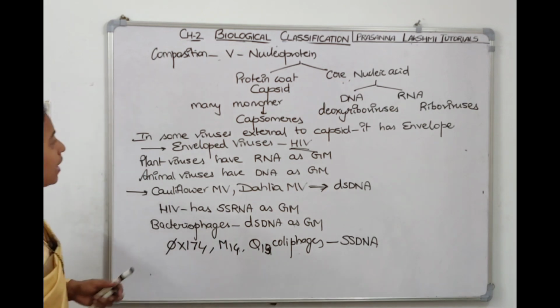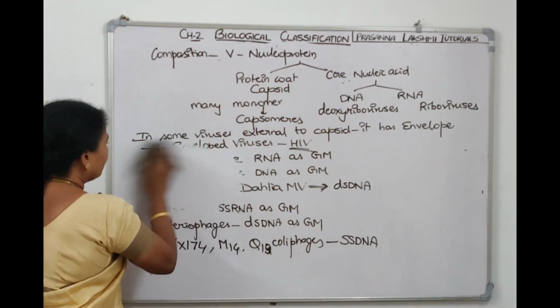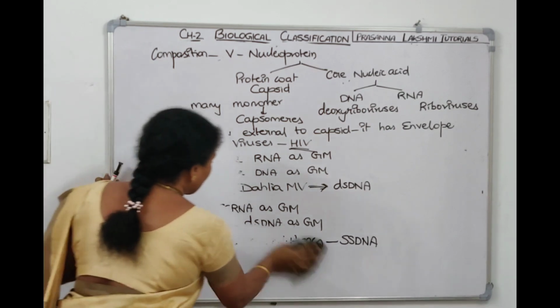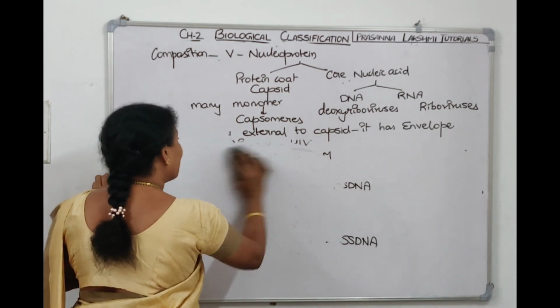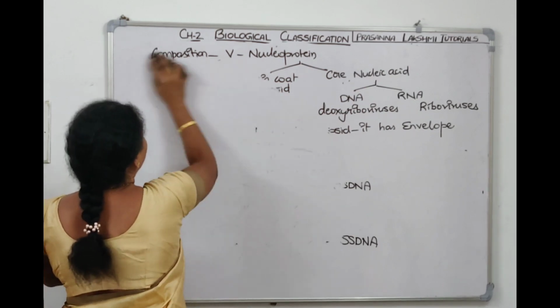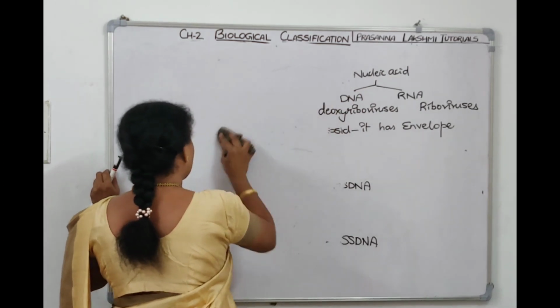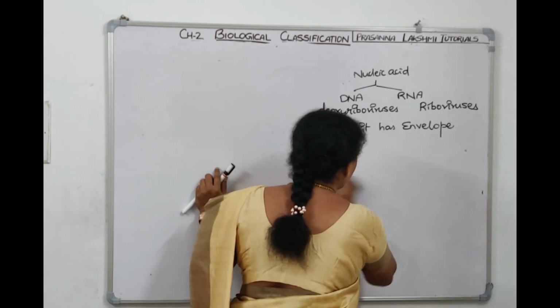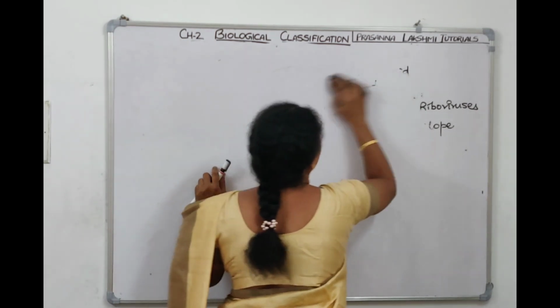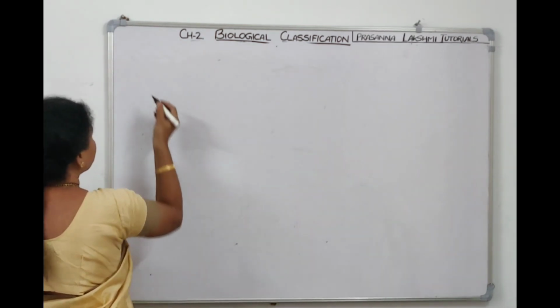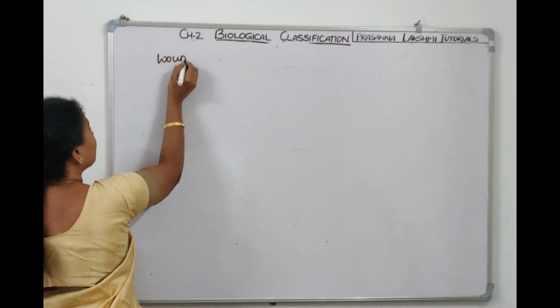Now, usually RNA, if it's a genetic material, it will be single-stranded RNA. Now, name any virus which has double-stranded RNA as a genetic material. Plant viruses, we are telling they have RNA as a genetic material, but that RNA is single-stranded RNA. There are some examples like wound tumor virus, which has double-stranded RNA as a genetic material. All exceptions.